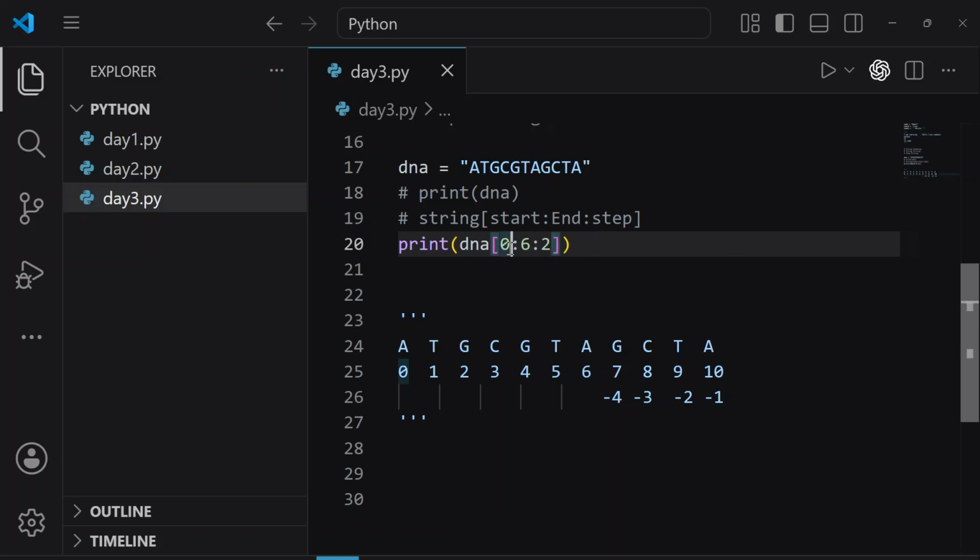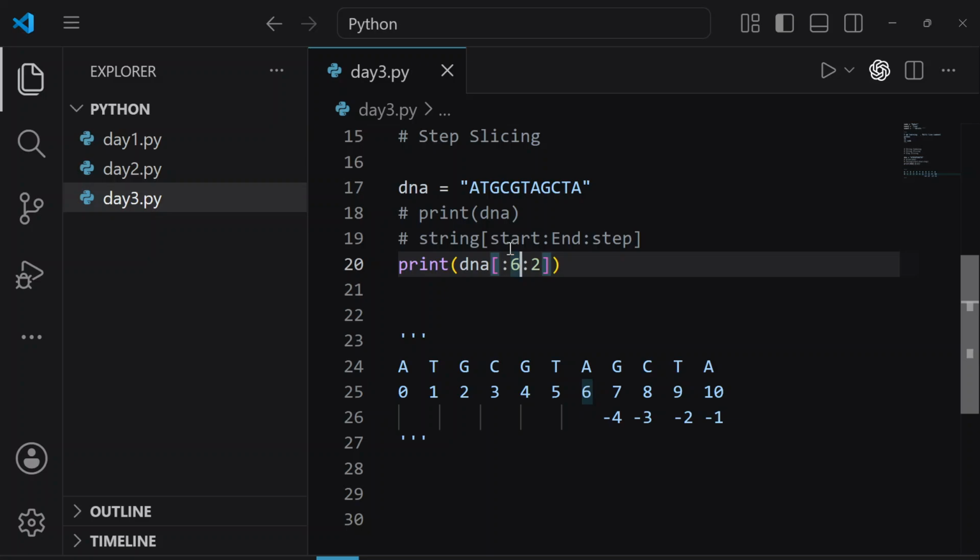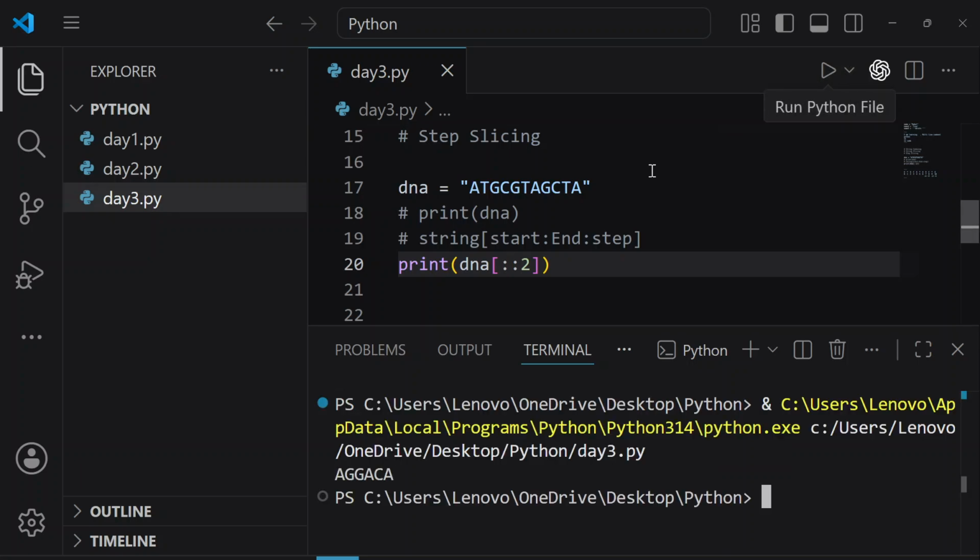Okay, tell me, if I remove the starting index, if I remove the ending index, and here I only gave 2, means I only gave the step 2. So what will be the output? Okay, very good. Let's run this program. So here we are seeing every second nucleotide. A, then G, then G, and then A, and then C, and then A. So this is every second nucleotide.